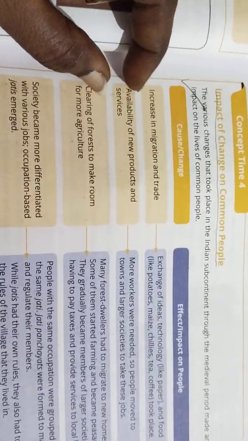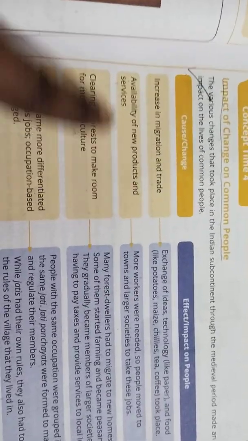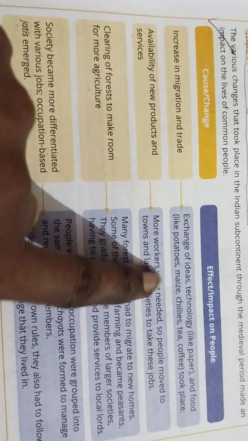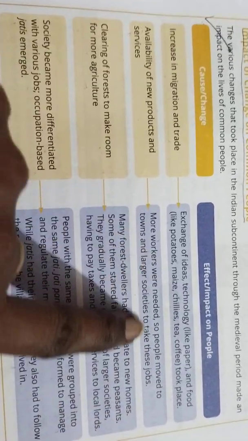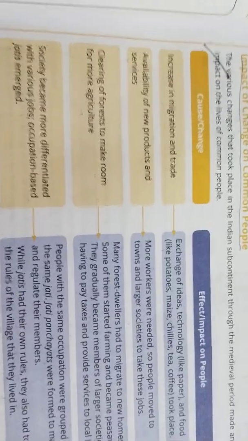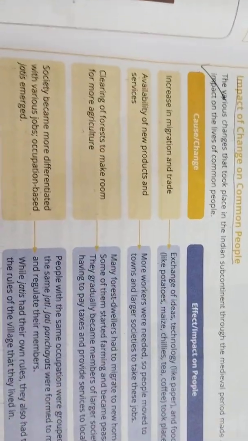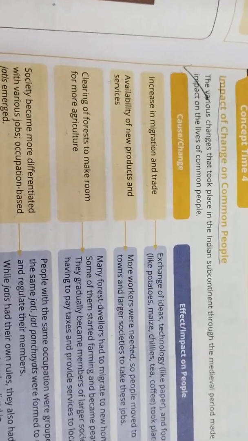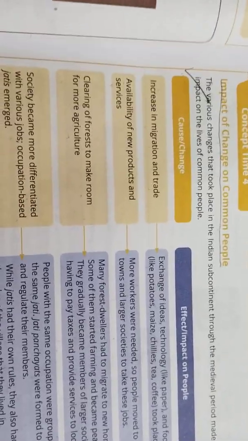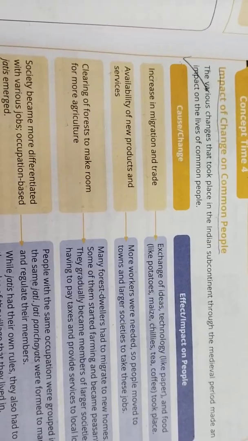Then the next one, availability of new products and services. So more workers were needed. So people moved to towns and large societies to take these jobs. So they couldn't get in because so many people were there, they needed to improve their economic level. So what they did, they moved on to the next place to improve their economic level.